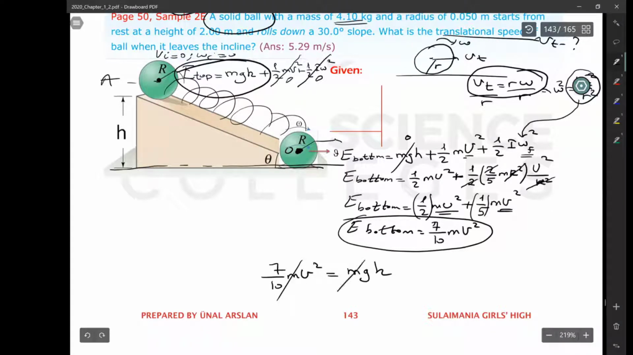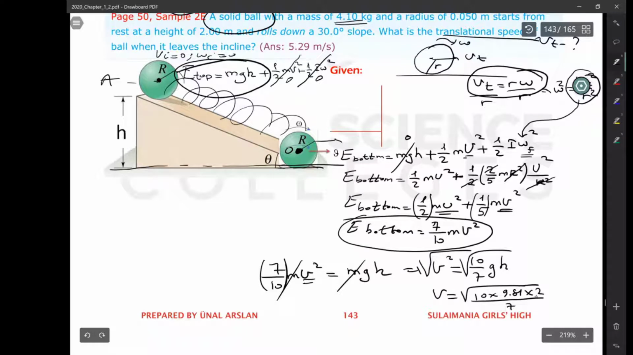Again, m's will simplify on both sides. I am going to write the equation for v squared. V squared is equal to this 7/10 taken to the right side as 10/7, multiplied by gh. Get the square root, and you will find the translational speed. Root of 10 g h, g is 9.81, h is 2 meters height, divided by 7. Don't forget the bracket inside the root. So you will get the answer as 5.29 meters per second.